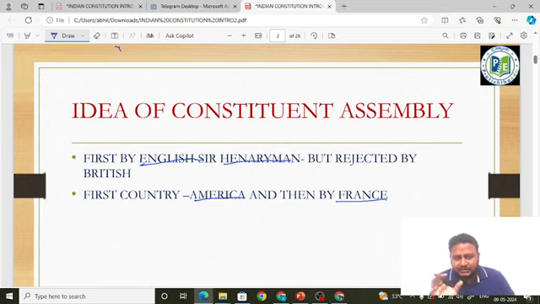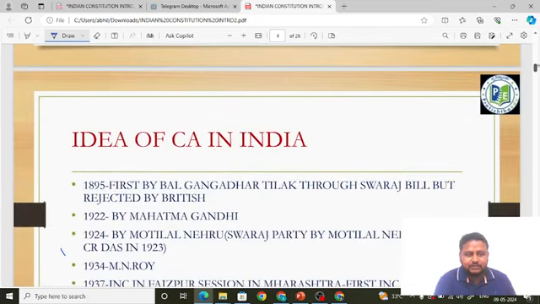Each and every point which I discuss is very important from the examination point of view. So please pay attention friends. Each and every word which I speak is very important. Each and every word which I highlight is very important. Okay friends, let's get started with idea of Constituent Assembly with respect to India.